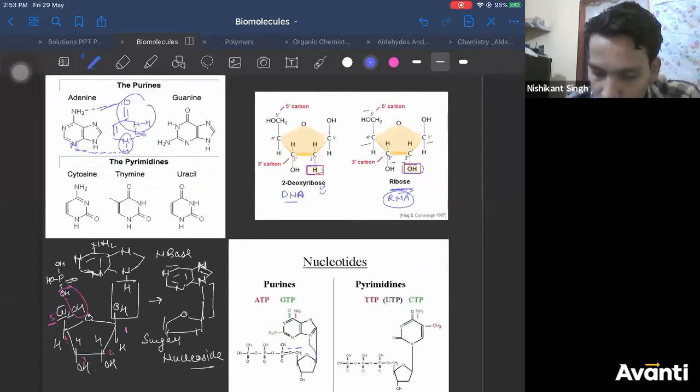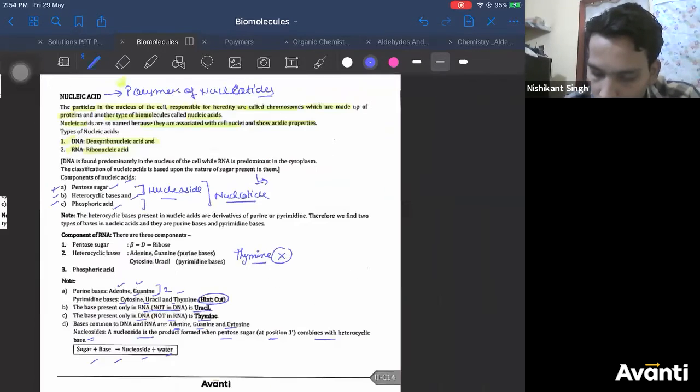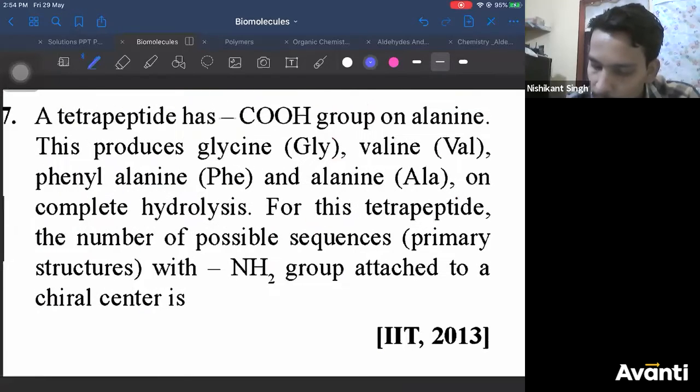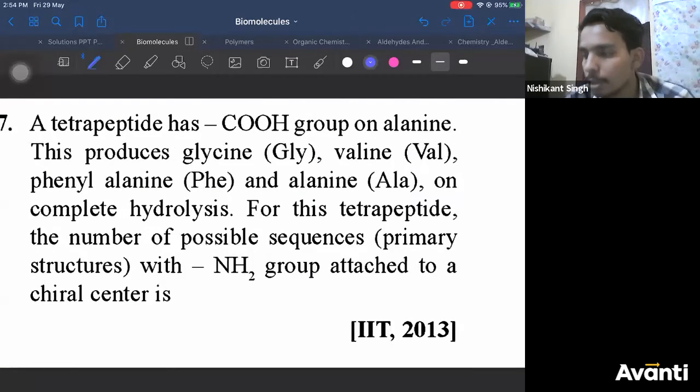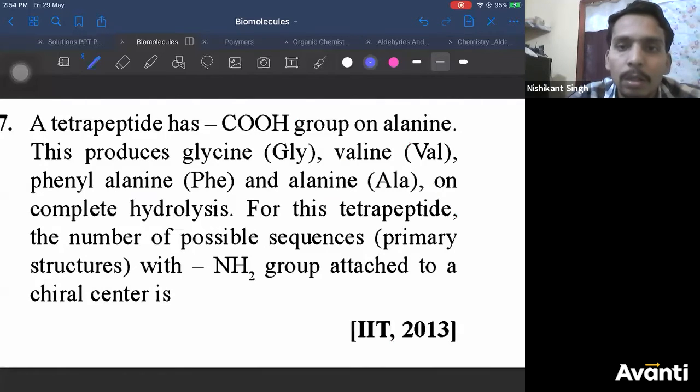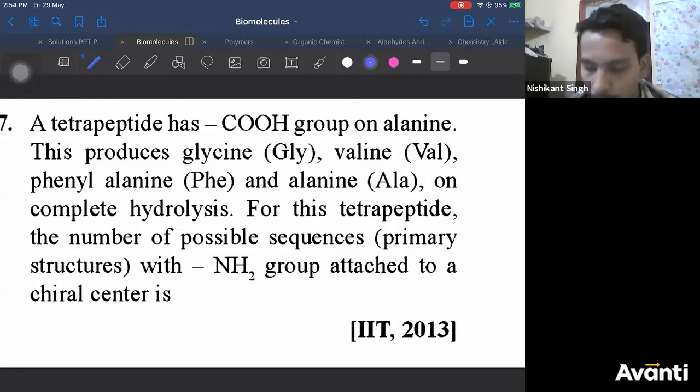Now let me give you one question from proteins also. It's a good question. Yes, try solving this question, guys. Since you are a bio student, you should be able to do it easily. It's a tetrapeptide. I hope you remember what tetrapeptides are. Post this, we'll move towards our polymers. It is a tetrapeptide. The tetrapeptide has the COOH group on alanine. Hints are given. It's easy.